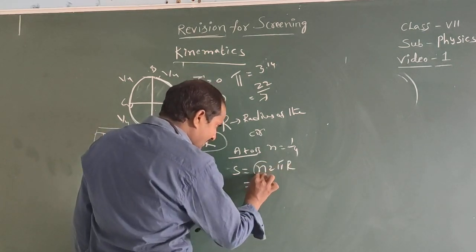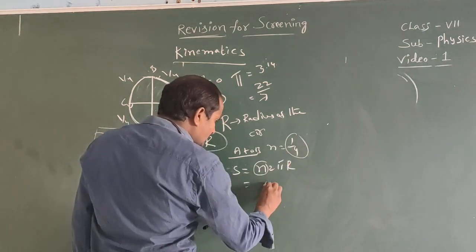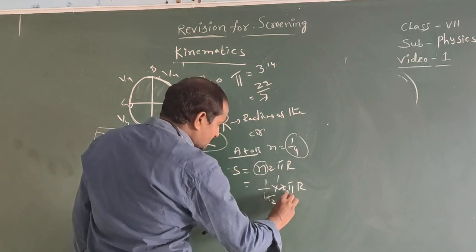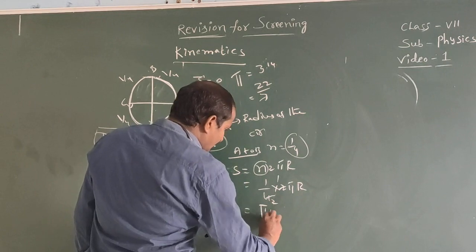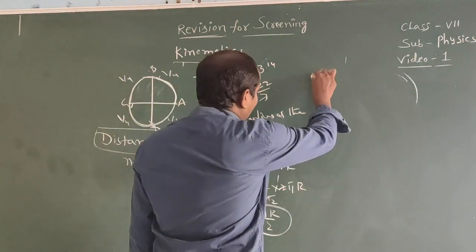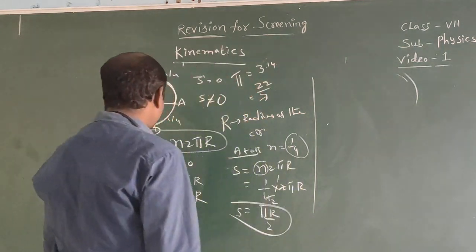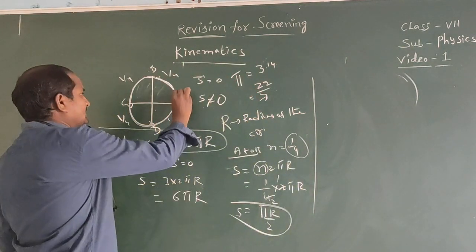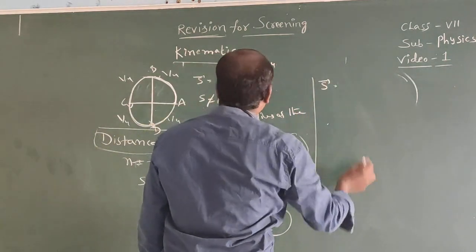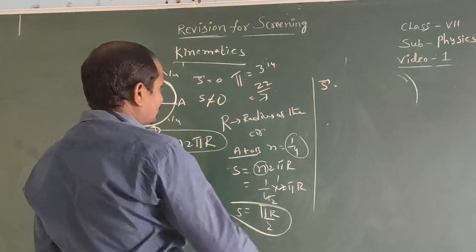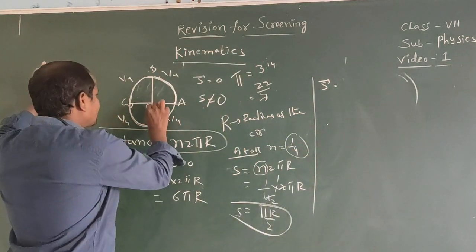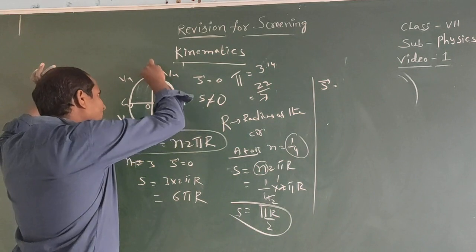In the place of n, we write 1 by 4, so 1 by 4 into 2 pi r, that equals pi r by 2. It is the distance. But displacement, when the body is moving 1 by 4 of the circular path, equals r into root 2. It is the formula. Listen, from A to B, with center O, it is the shortest path.